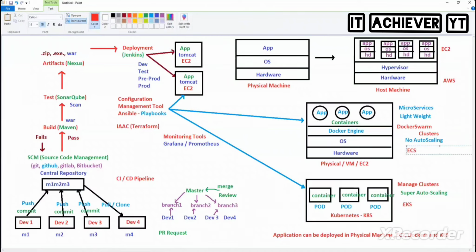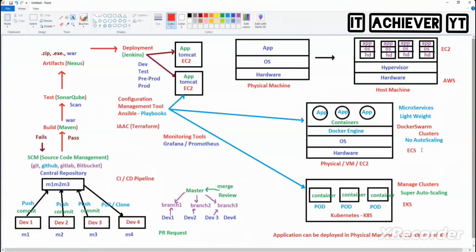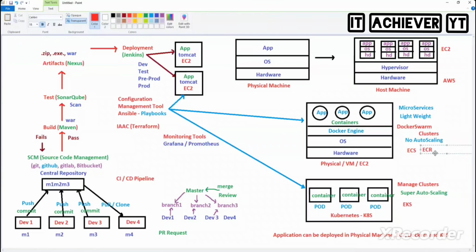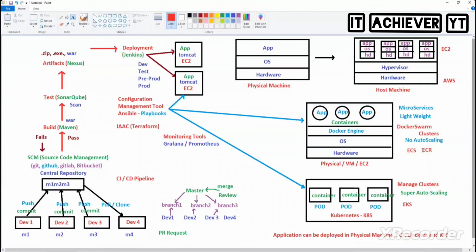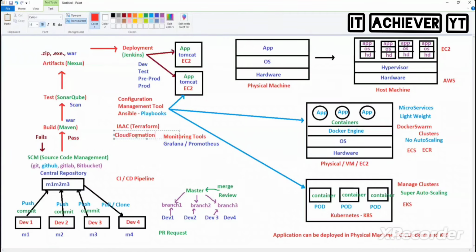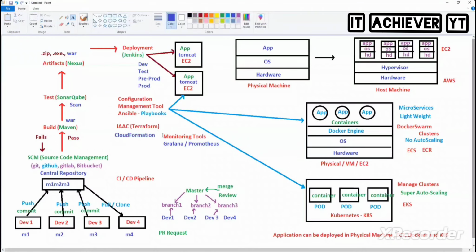To install Dockers, we have something called ECS, Elastic Container Service. In Docker, all the images are stored in Docker Hub, but here all the Docker images are stored in ECR, Elastic Container Registry. No need for Terraform; we have CloudFormation here. But CloudFormation is only for AWS.